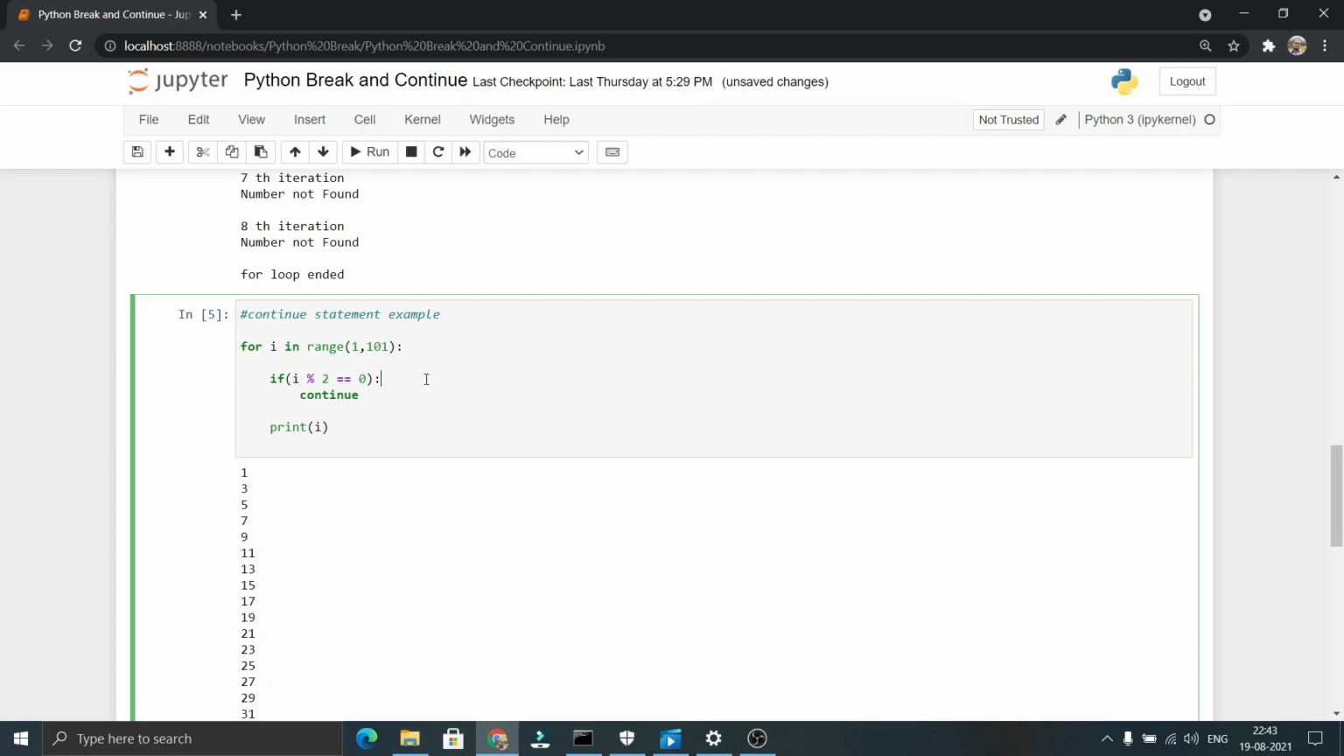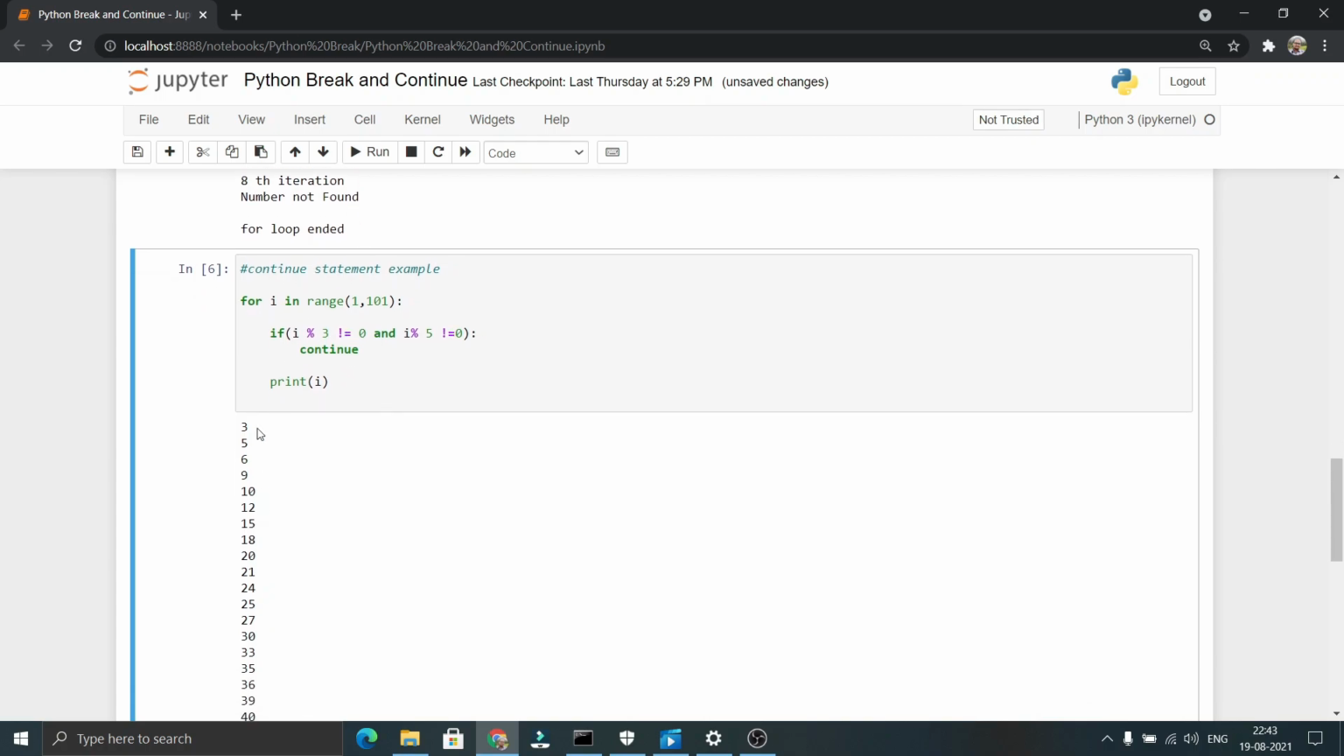Now let us take an example where we want to print only the numbers which are multiples of 3 and 5. So we have to change these conditions, like i % 3 != 0, because all the numbers that are divisible by 3 will not return any remainder, and i % 5 != 0. Now if we print, you can see that it printed all the multiples of 3 and 5. You can see the multiples of 3: 3, 6, 9, and multiples of 5: 5, 10. So it is printing only the multiples of 3 and 5.